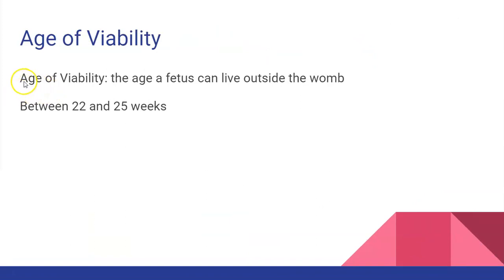Again, the name for the age at which a fetus can live outside of the womb is the age of viability. That occurs between 22 and 25 weeks, so around the 6-month mark.